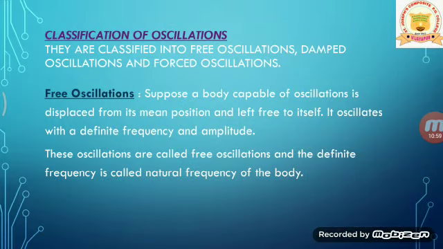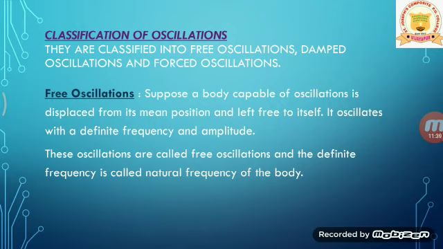Now, classification of oscillations. Broadly they are classified into three types: free oscillations, damped oscillations, and forced oscillations. First let us learn about free oscillations. Suppose a body capable of oscillations is displaced from its mean position and left free to itself. It oscillates with a definite frequency and amplitude, and these oscillations are called free oscillations. The definite frequency is called the natural frequency of the body.